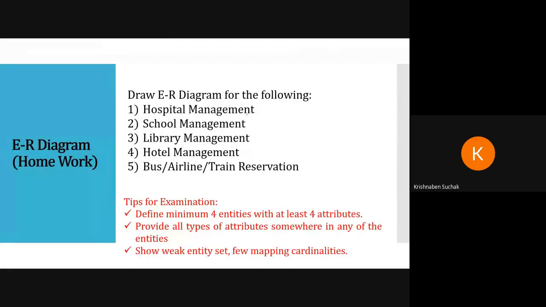Then weak entity set and a few mapping cardinalities. Mapping cardinalities: one to one, one to many, with arrow or single line. You also have to show a weak entity set. If you draw the diagram this way, there is a high chance you will get at least 5 to 6 marks. I am sure if you practice, you will get 7 out of 7. But this is the least marks you can get.